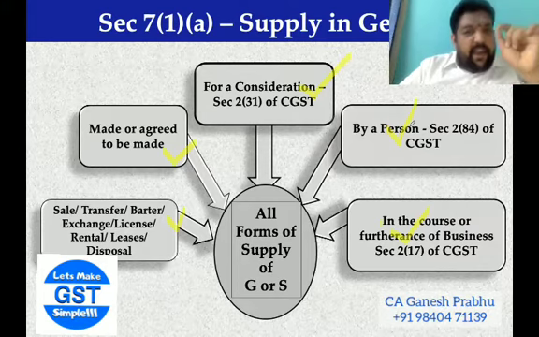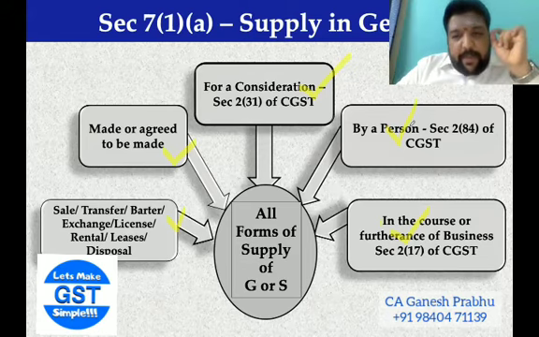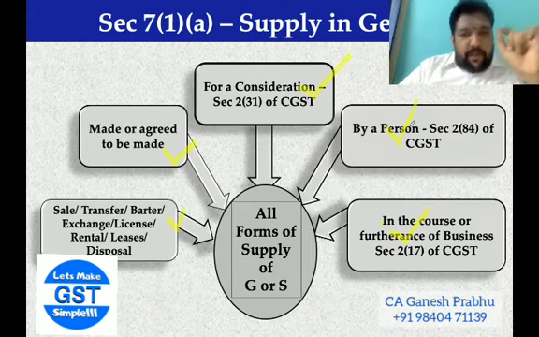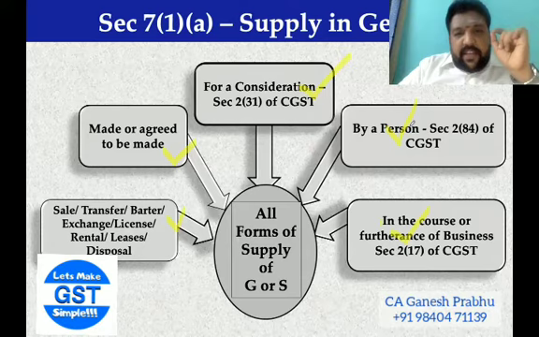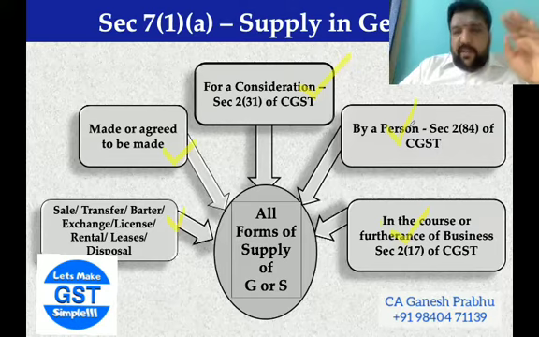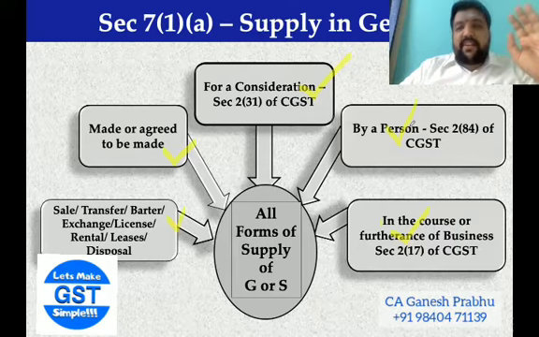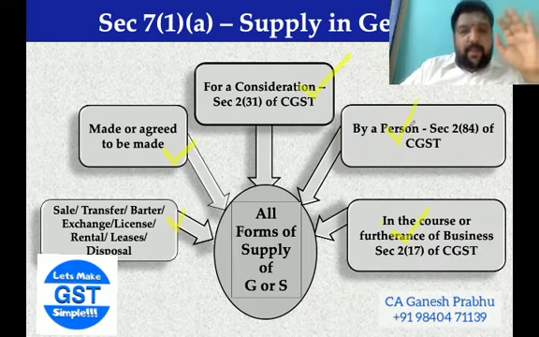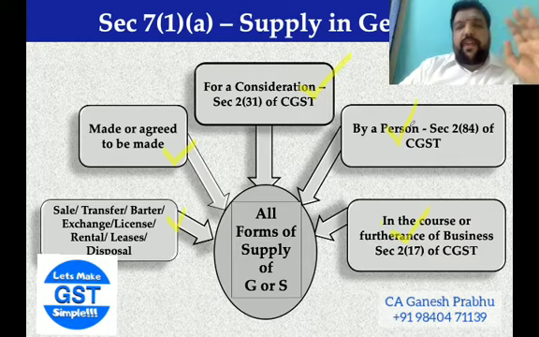Be mindful, I was very clear in my example. I am using my car, 70% of the time it is used for professional purposes, and I claim depreciation under section 32. These are all additional points. With all these points, for example, C.S. Subramaniam sir says, yes, it is a supply. Purnima Rajkamal says, yes, it is a supply. Karthik says, yes, it is a supply. Now I want to remind all of us, yes, it is a supply.